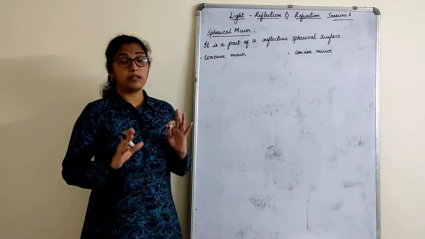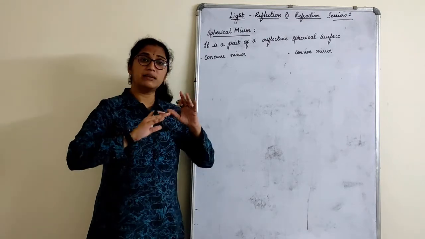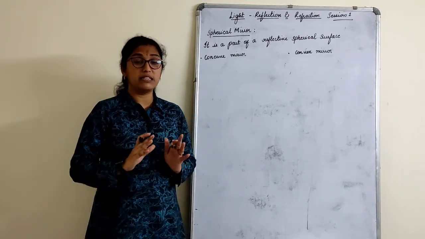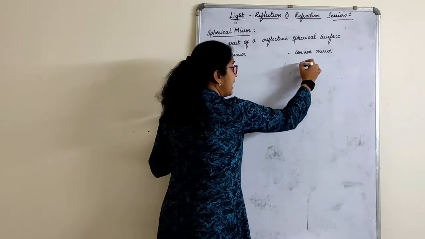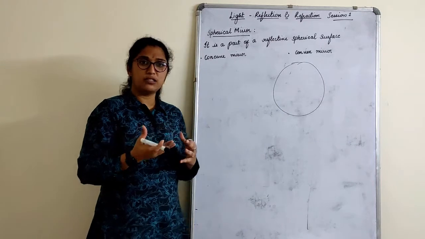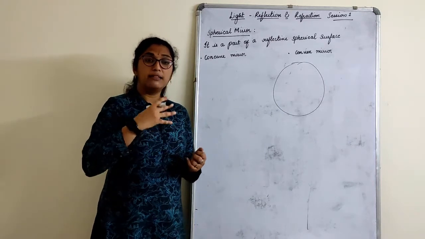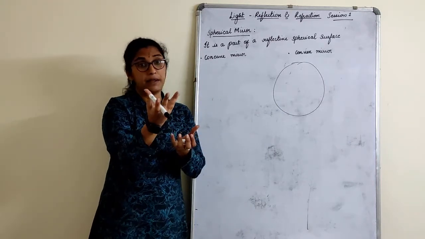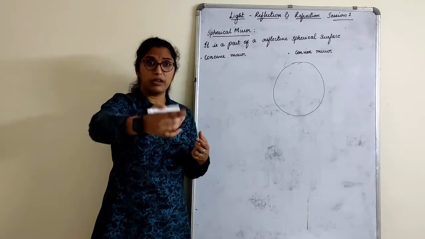Now, when we talk about a spherical mirror, it is a part of a reflective spherical surface. Just imagine you have a ball, which is a sphere shape, made out of mirror. It's one whole mirror.